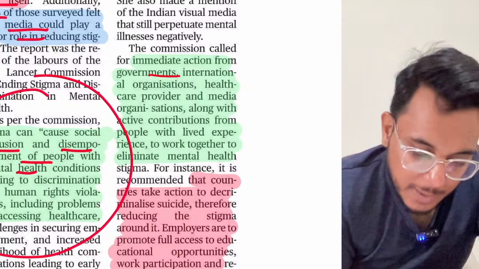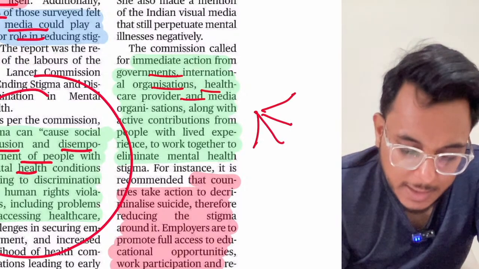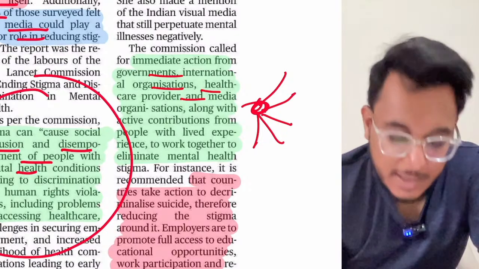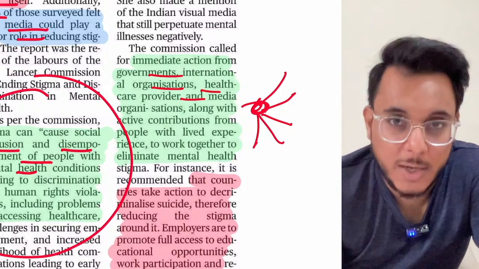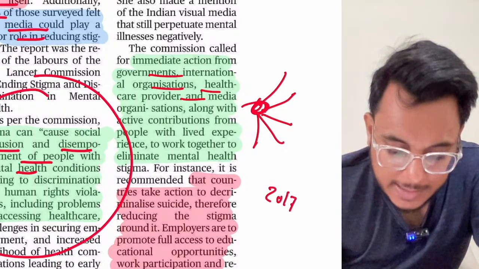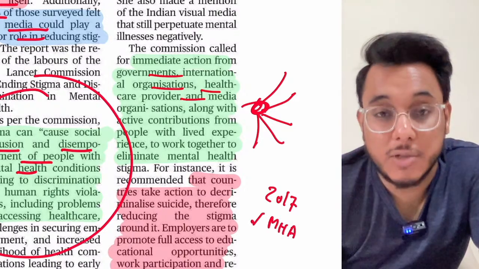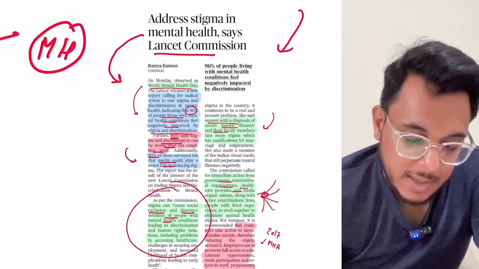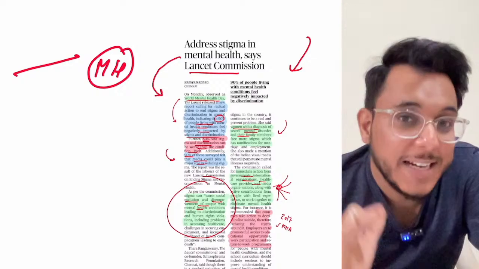So therefore, government, international organizations, and healthcare providers all need to come together and provide the support that is needed to the mental health patients. Some of the countries have decriminalized suicide also. Now guys, in India also, before the 2017 Mental Health Act came, suicide was criminalized, but now we have decriminalized it. Such an act, decriminalization of suicide and giving support, should be focused on.